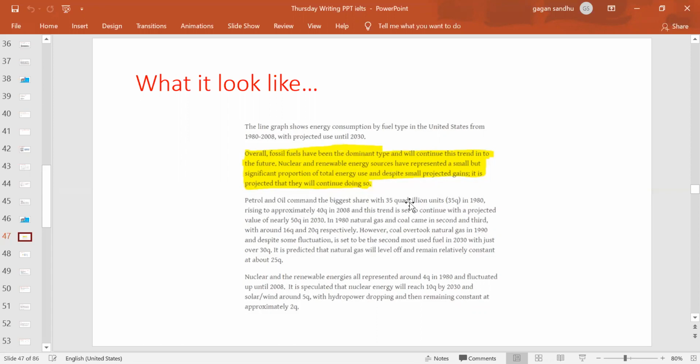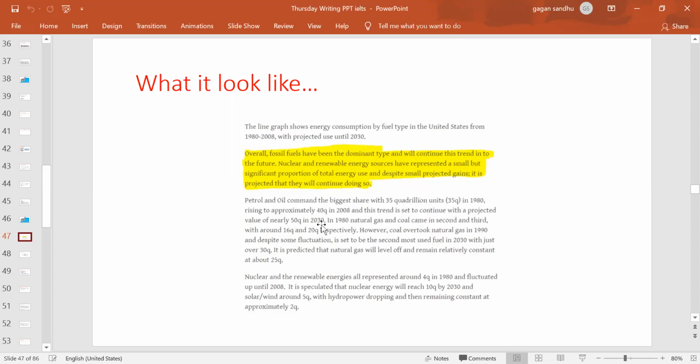They command the biggest share, so they said they've been the dominant type. They gave the figures for that, 35 quadrillion units in 1980, rising to approximately 40 in 2008, and this trend is set to continue with a projected value of nearly 50 in 2030. You see, this covered the first sentence.